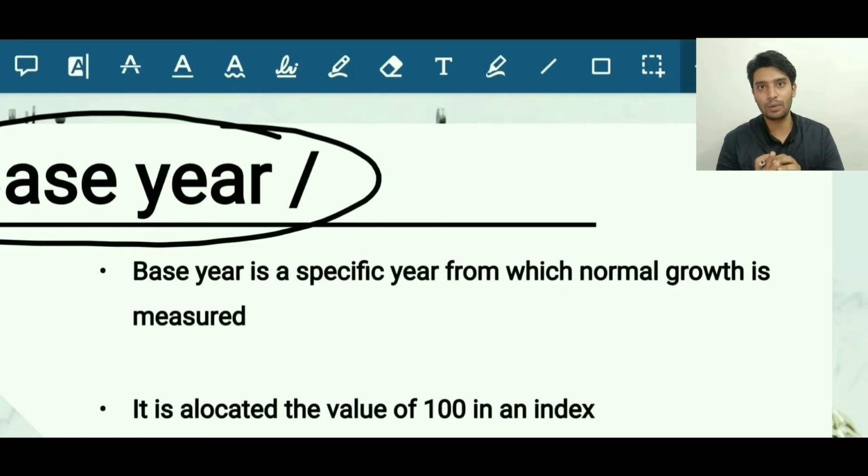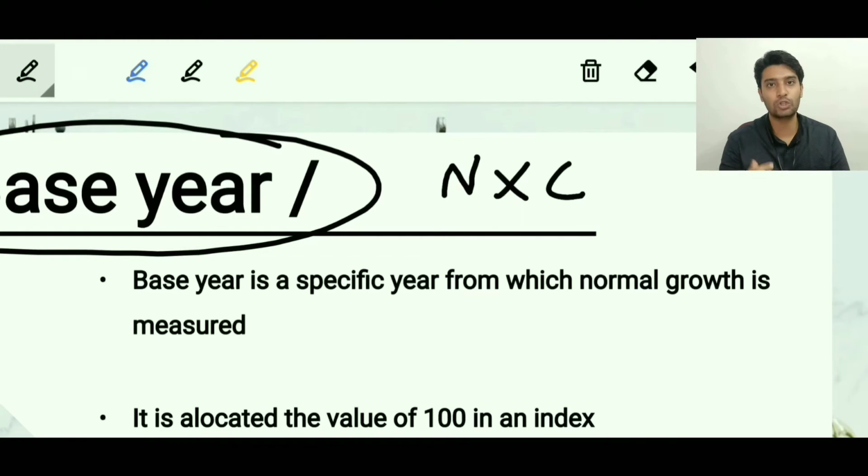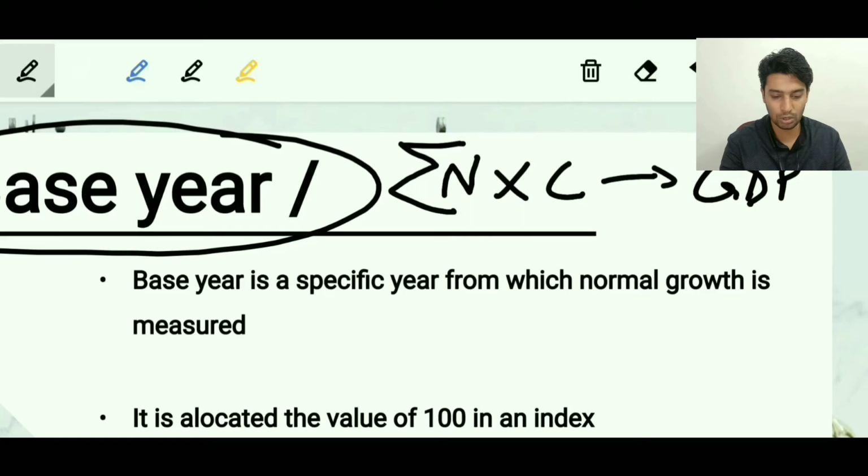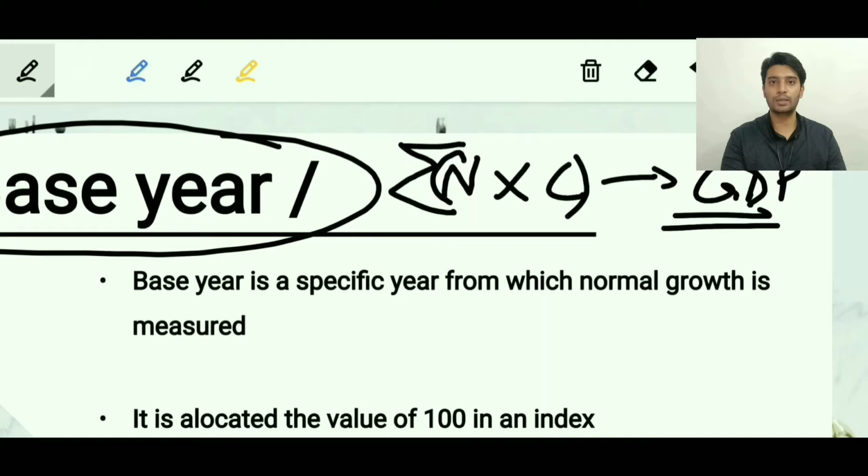We are not measuring the number of goods, we are measuring goods in their monetary value. So the number of goods produced has to be multiplied by the cost of each good, and this is done for all the goods. That gives us the GDP figure of that year.